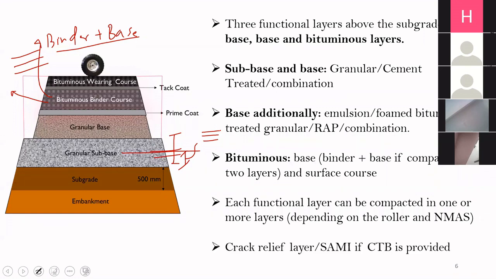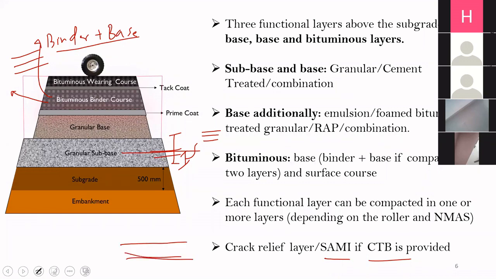We also have an option of a crack relief layer or SAMI, specifically when CTB is provided. This CTB, which is cement treated base, if we do not provide a crack relief layer, something called a stress absorbing membrane interlayer, which is SAMI, there is a possibility of reflection cracking. So what is reflection cracking? Suppose we have a cemented layer here.